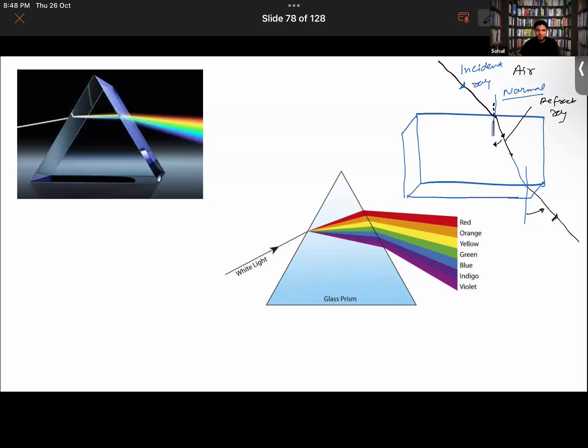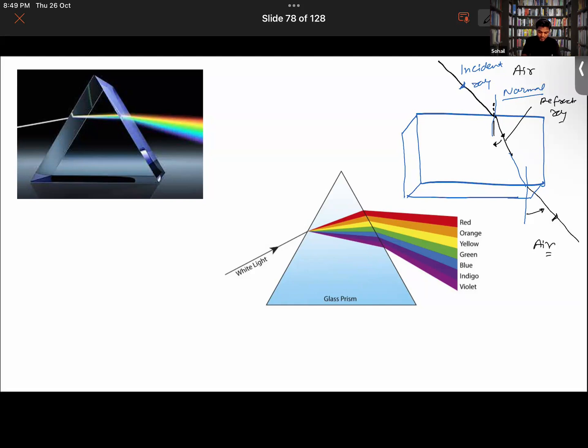Please do let me know. Like it's moving, after that, will it move in a straight path, or will it bend more? After that, it will continue to move in a straight path. Because now it is back in the air. So in that medium it will be bending, and when it comes out, it will be normal. Exactly, exactly. That is what basically happens.